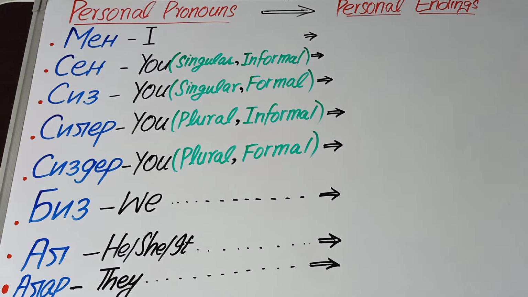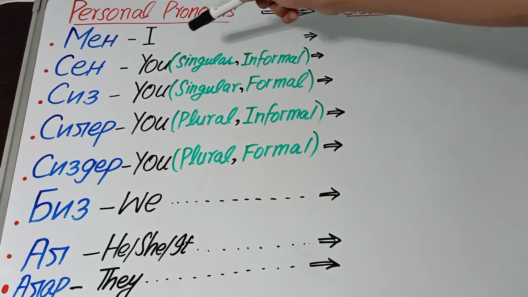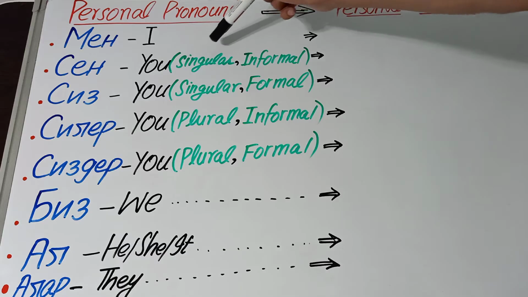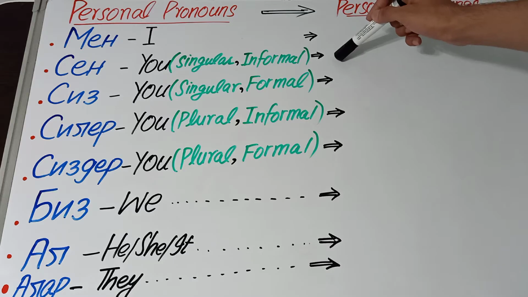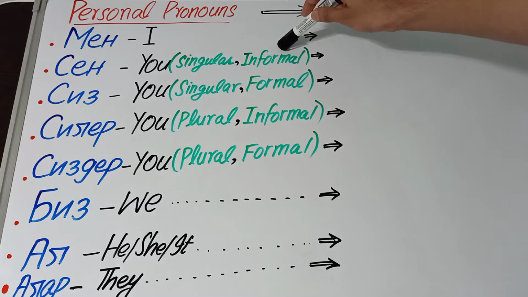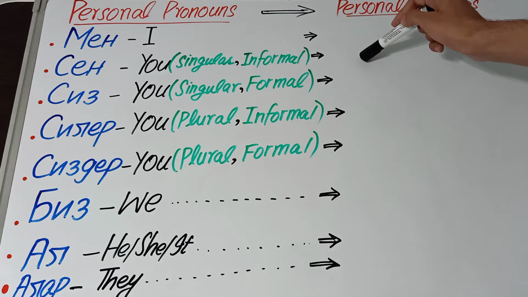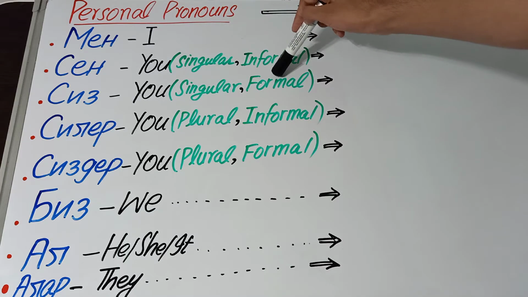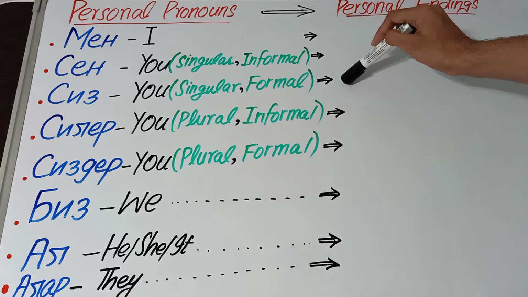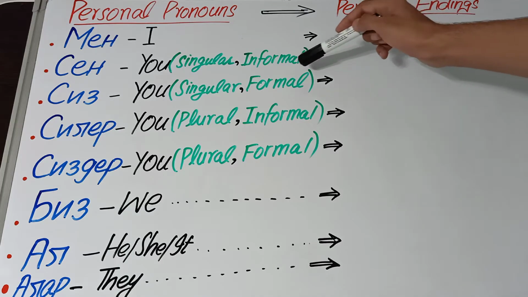First of all, let me tell you why we have eight personal pronouns in Kyrgyz, because we have four types of you in Kyrgyz. For example, the first you is used for singular and informal. You want to talk with your friend and there is no need to give him more respect, so this is informal but singular because your friend is one. And the second you is used for singular but formal. For example, you are talking with your teacher, so you have to give him respect.